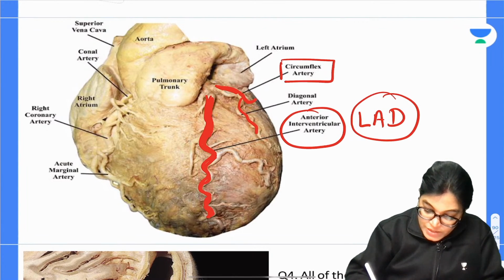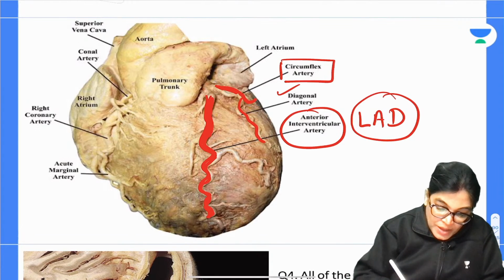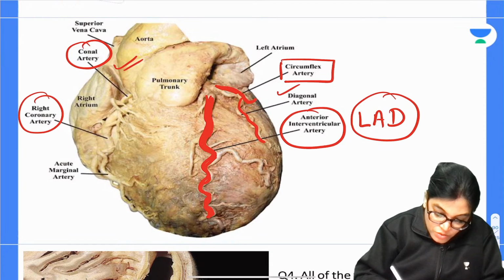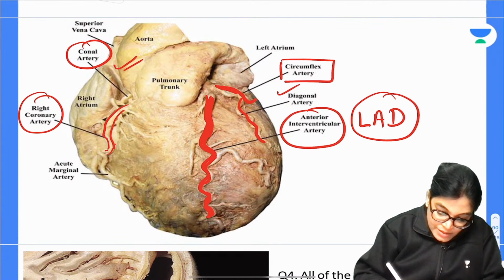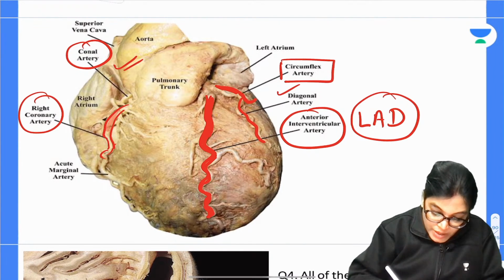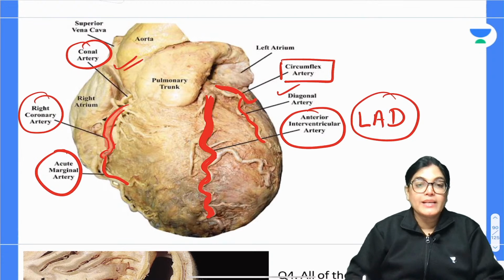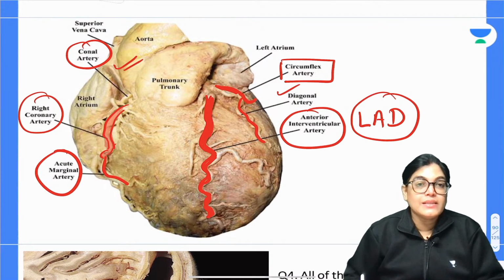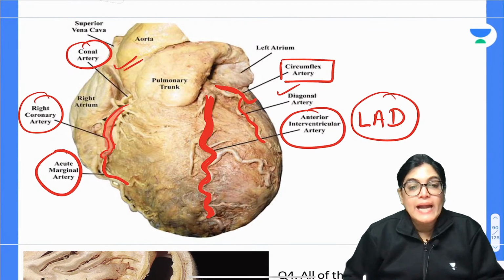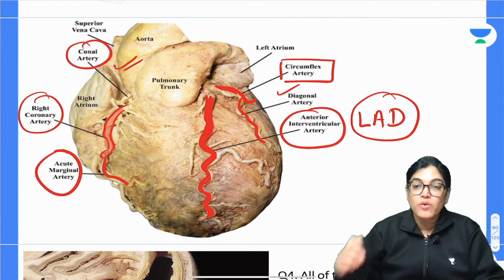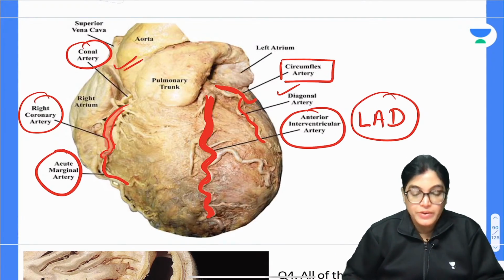The other branches shown are the diagonal artery, the conal artery, a branch of the right coronary artery, and also the right coronary artery itself, which gives another branch, the acute marginal artery. So all the labeling has been done, and the correct answer is E, because the LAD artery is the most common artery involved in thrombus formation, the leading cause of heart attack and myocardial infarction.